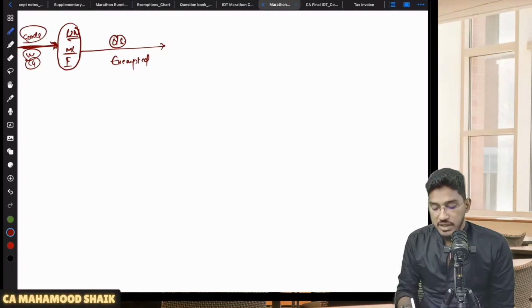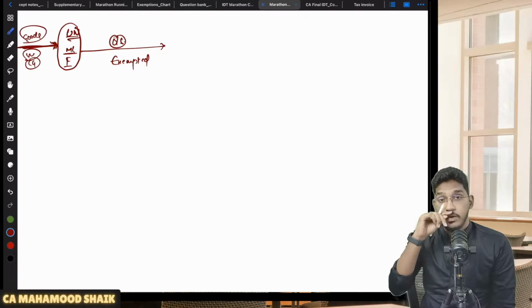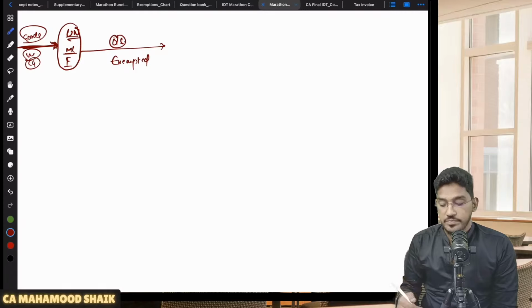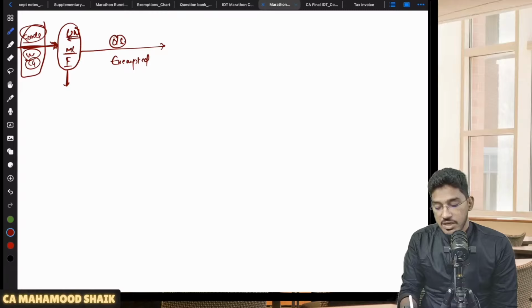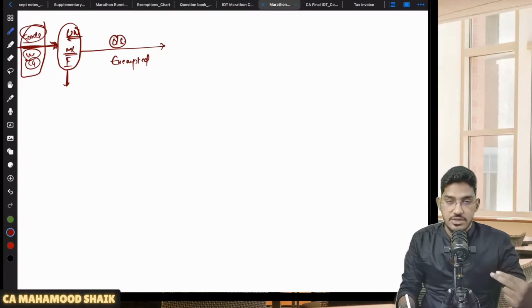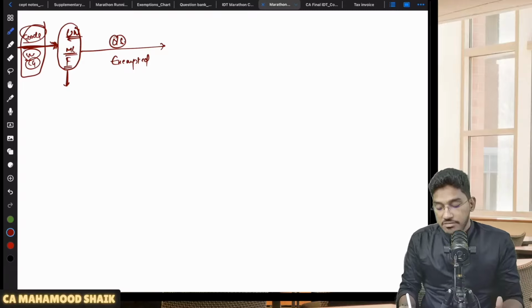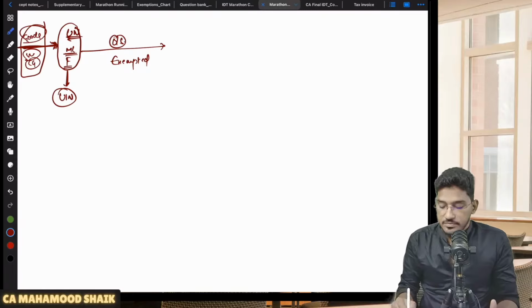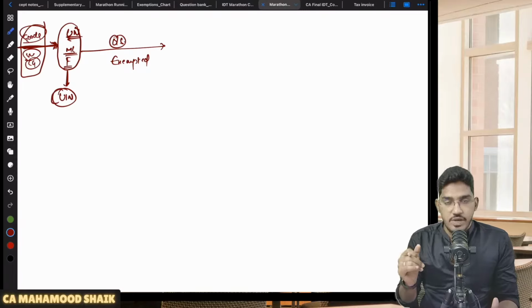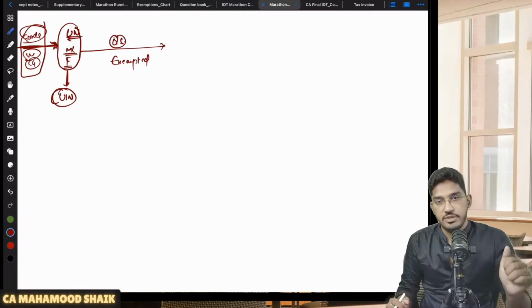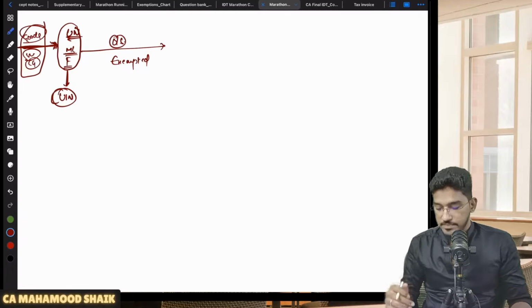Even so, the government wants to give refund of all the GST whatever they have paid on their inward supplies also. Now, for the purpose of claiming the refund of GST on inward supplies, for organizations like UN bodies, multilateral financial organizations, or foreign embassies or consulates, they will be given one separate registration with UIN, unique identity number. They will have a separate registration number, which we call UIN, not a regular registration. So this UIN will be granted to these bodies for the purpose of claiming refund of whatever GST they have paid on their inputs.